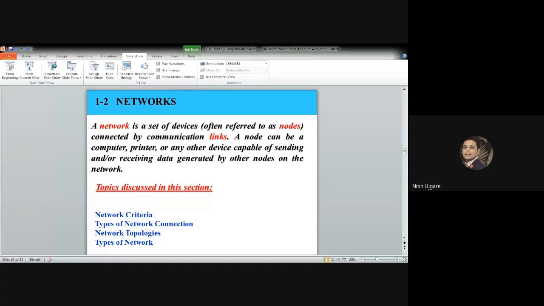The third network criteria is the security. Network security contains protecting the data from unauthorized access, or protecting the data from damage or breach. So you have to have some policies and procedures that recover the data from the breaches and the loss.